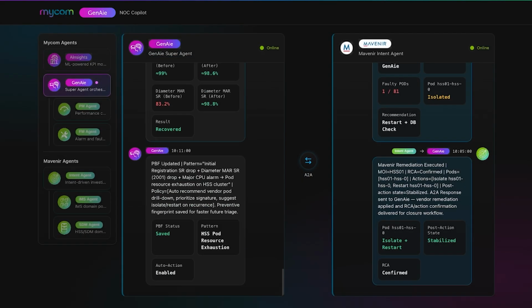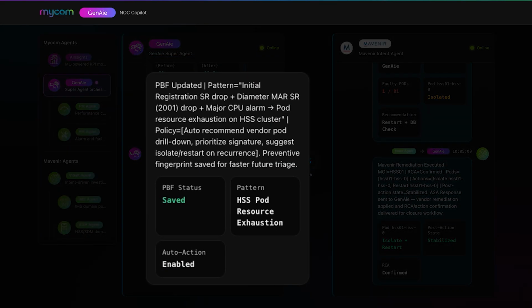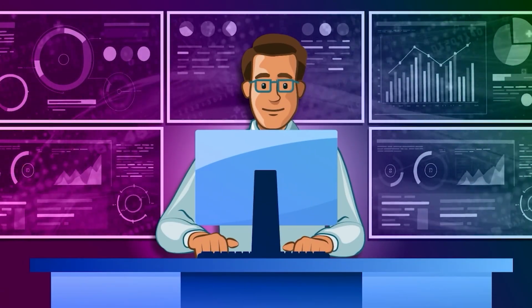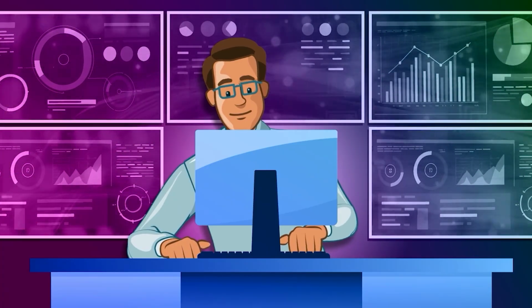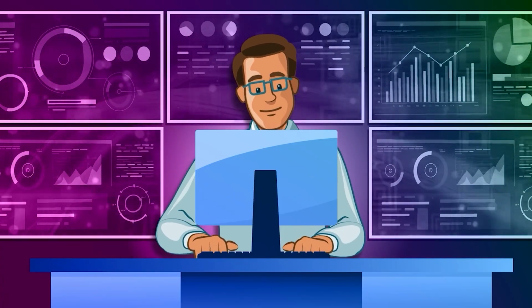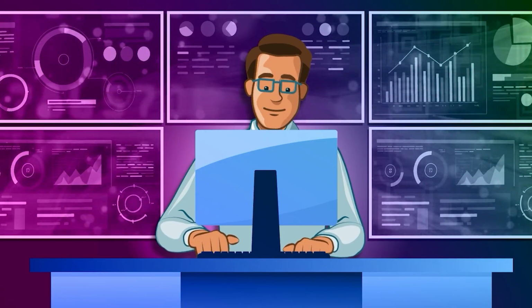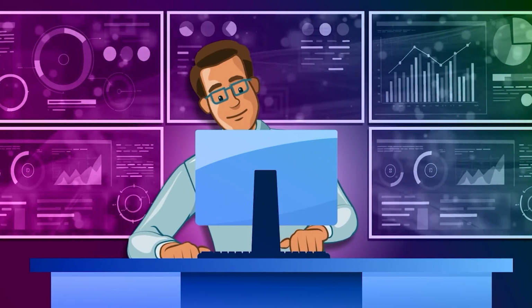The problem behavior fingerprint has been updated. The pattern captured is initial registration SR drop and diameter SR drop, and major CPU alarm maps to pod resource exhaustion on HSS cluster. The policy includes auto-recommending vendor pod drill down, prioritizing the signature, and suggesting isolation and restart on recurrence. As you just saw, this complicated customer impacting situation involving an IMS/HSS anomaly could only be resolved through the collaboration of several AI agents to first understand and then resolve the problem autonomously.